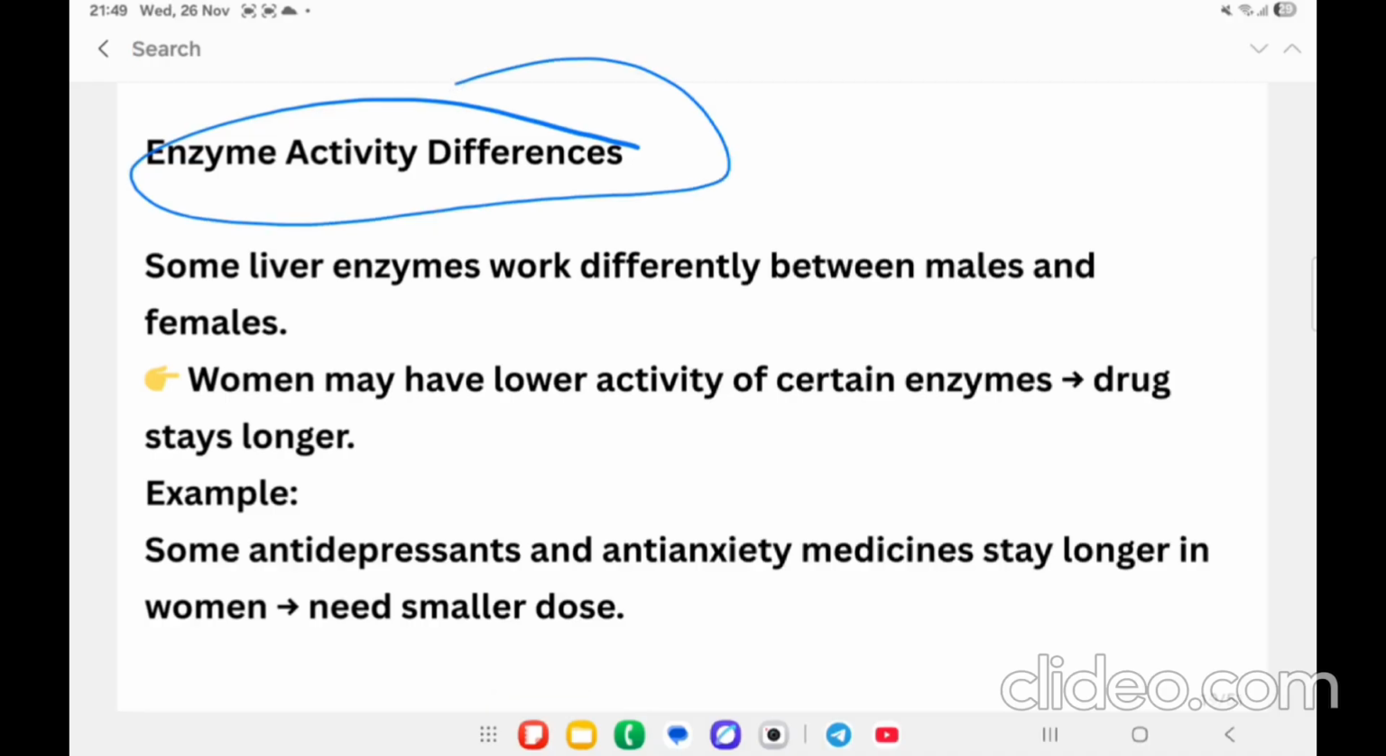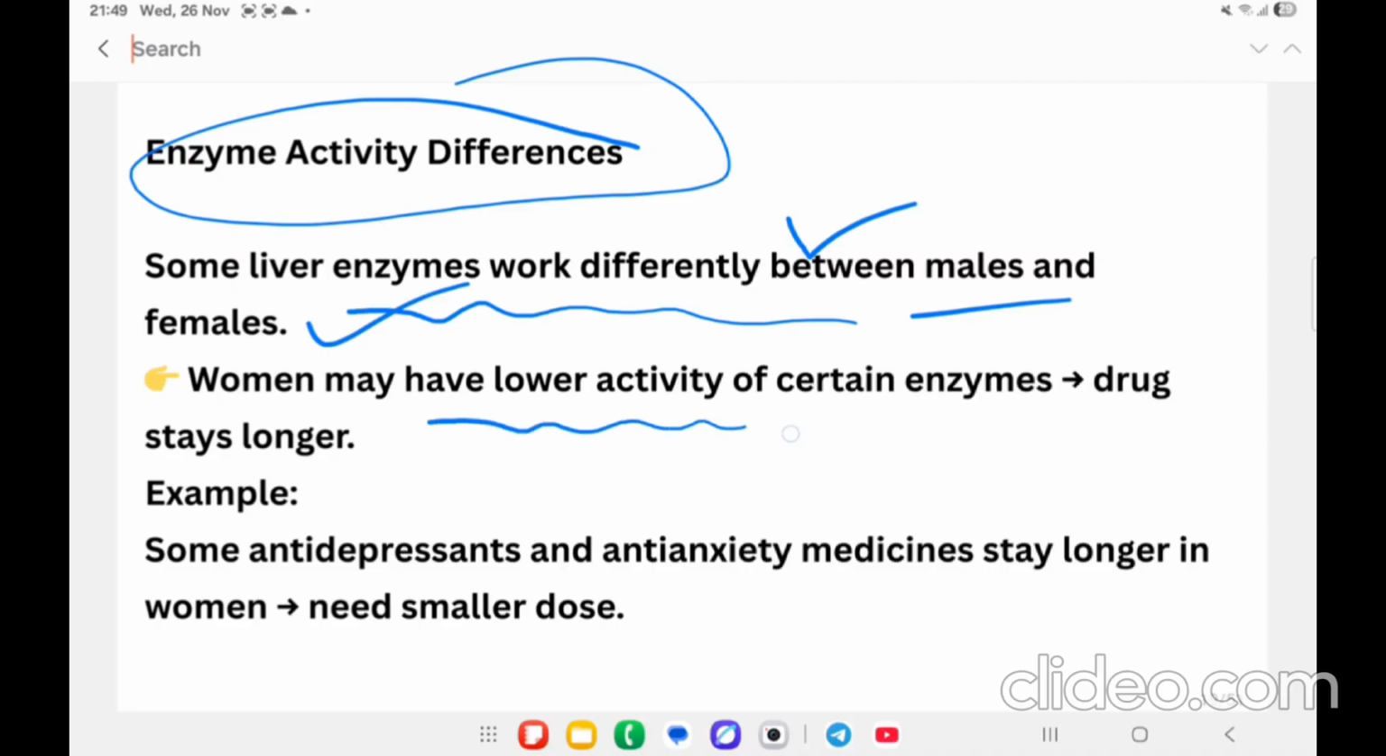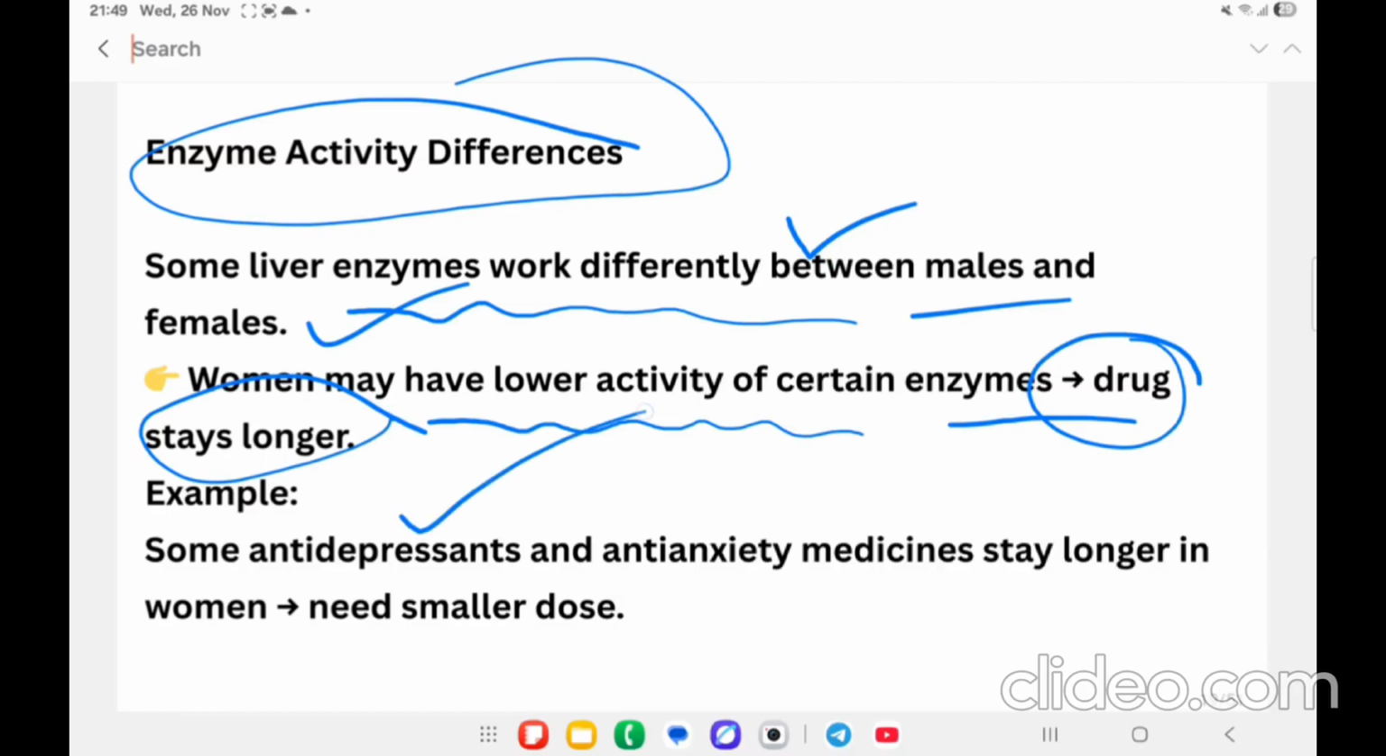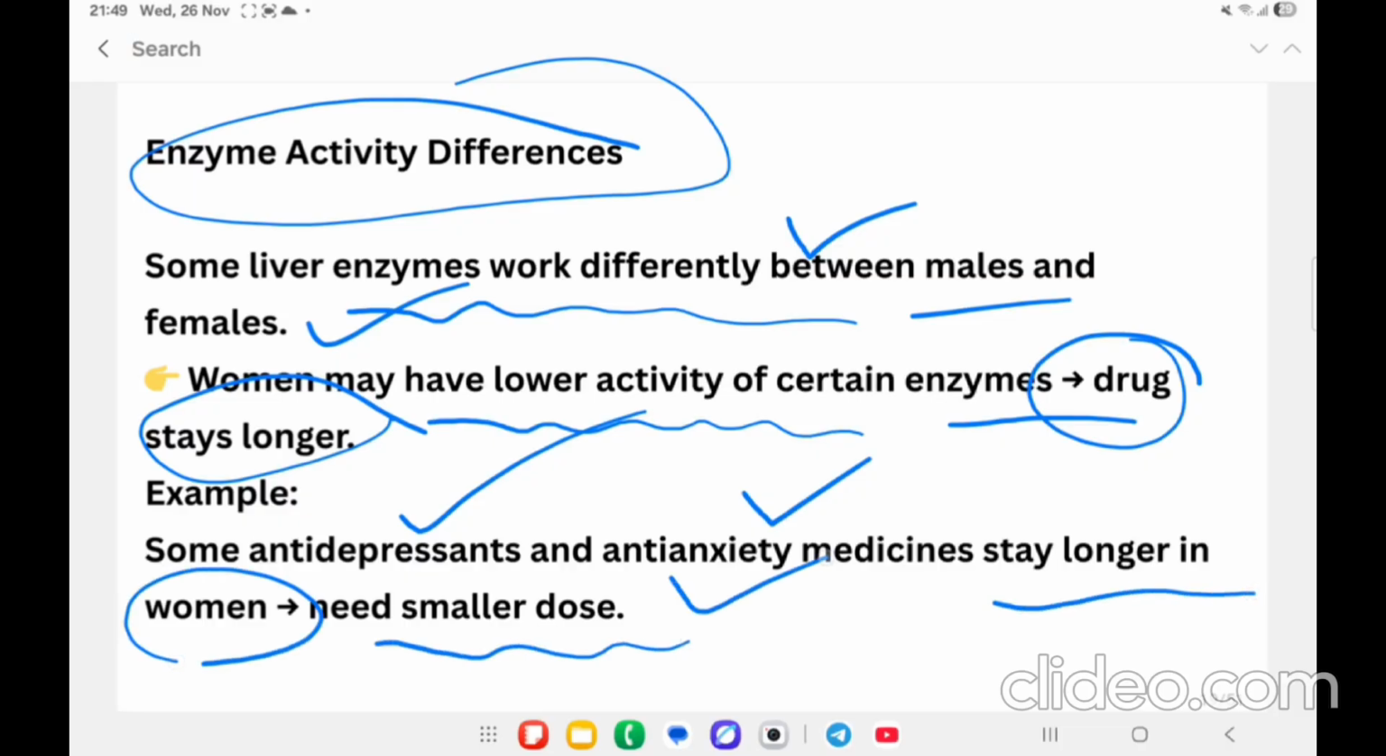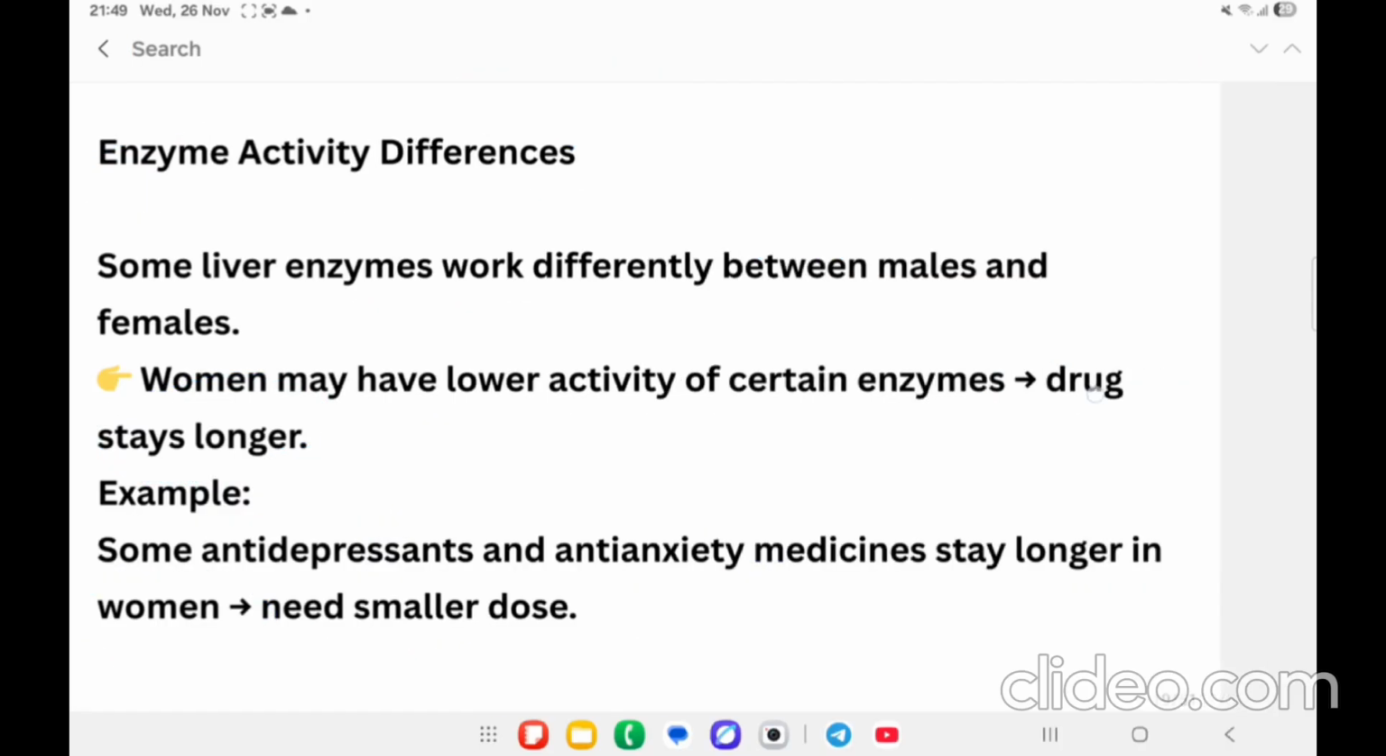Enzyme activity difference. Some liver enzymes work differently between males and females. Women may have lower activity of certain enzymes, so the drug will stay for a longer period of time. Example, some antidepressants and anti-anxiety medicines stay longer in women, which means they require a smaller dose, a lesser dose.